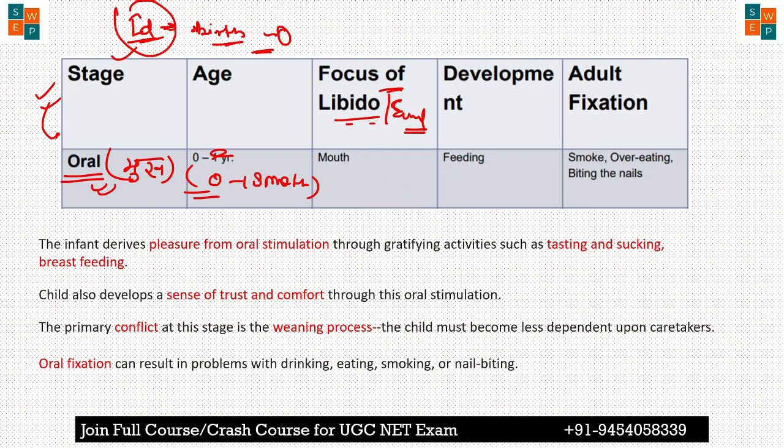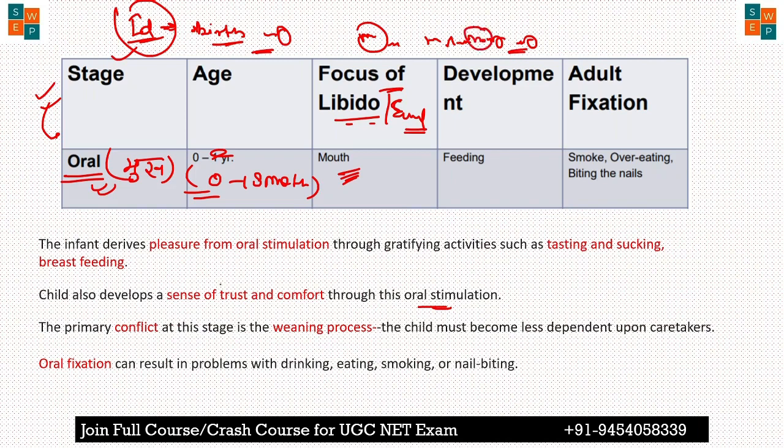Okay, like testing, sucking, breastfeeding, all these things. So here the child will gratify and do some kind of gratifying activity just to get the pleasure from the mouth. The child also develops the signs of trust and comfort through oral stimulation. That means if the mother provides care, love and proper feeding, breastfeeding, then in this stage the child will develop some kind of comfort and trust toward the